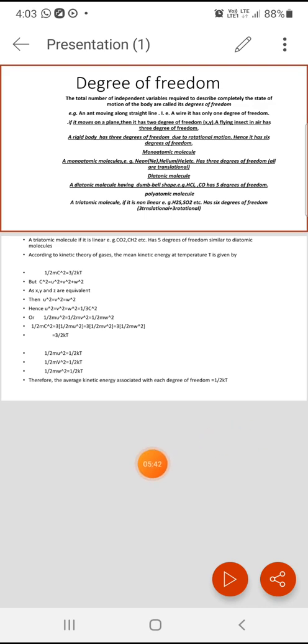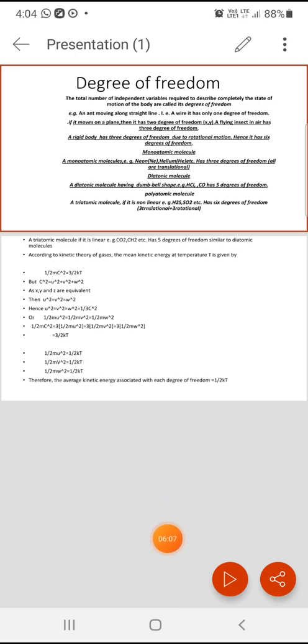If you consider triatomic or polyatomic molecules, the molecule can be linear or non-linear. If the molecule is non-linear, in that case there are 3 rotational degrees of freedom and 3 translational degrees of freedom.